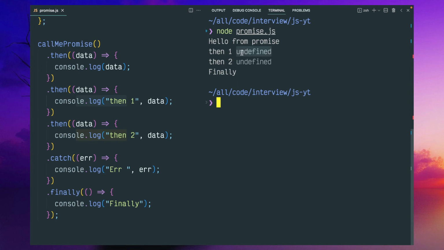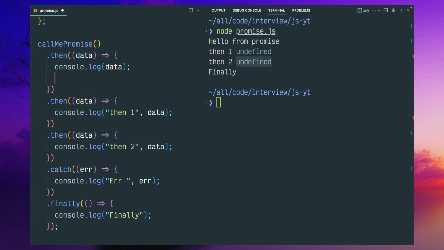If you notice here, both data are printing as undefined, because inside this then block we are not returning any value or data. So if you want to return any data, you can return different data. You don't need to return the same data. Return something else, like I appended a word. You can write anything else here. Then the data will come from this particular return statement.